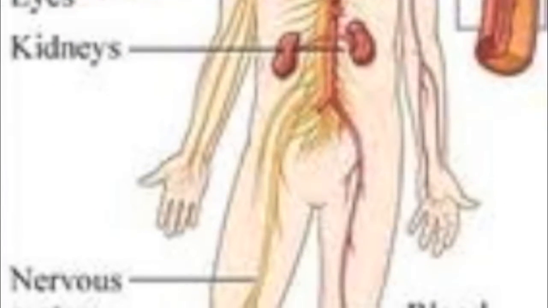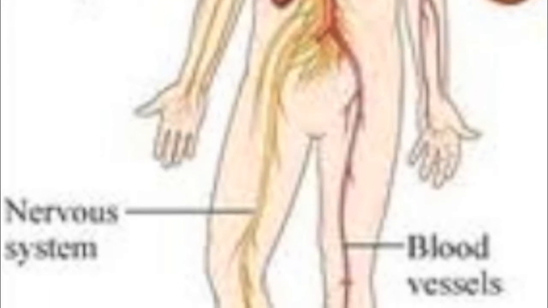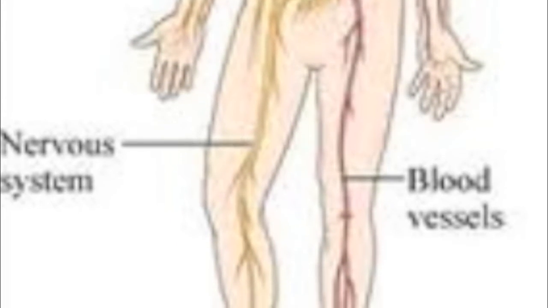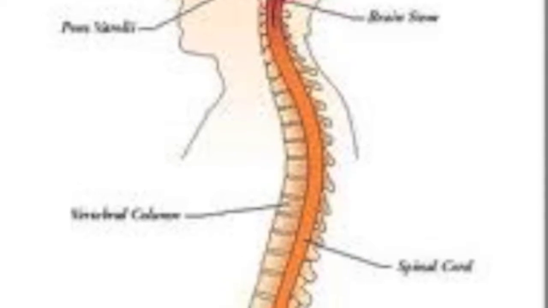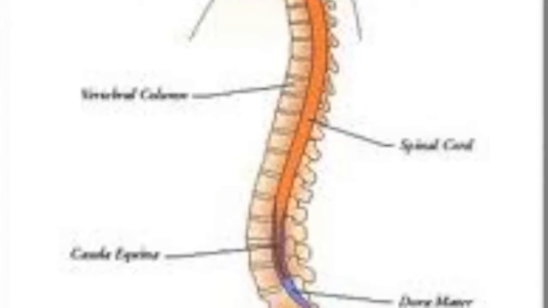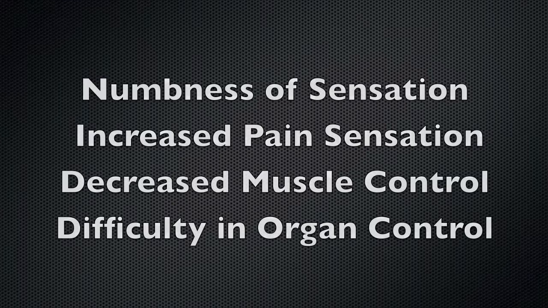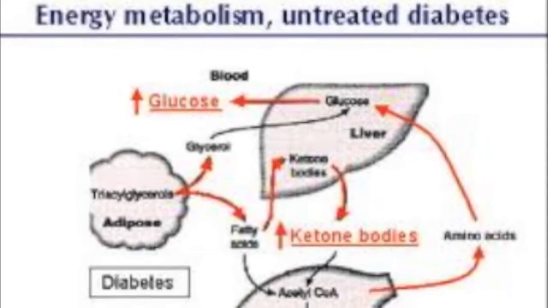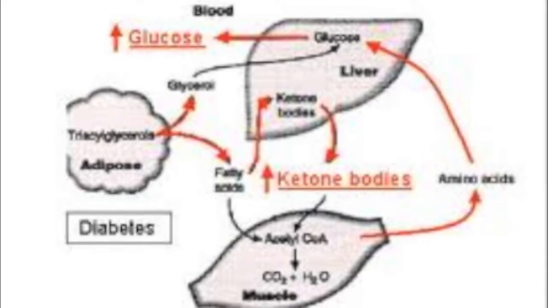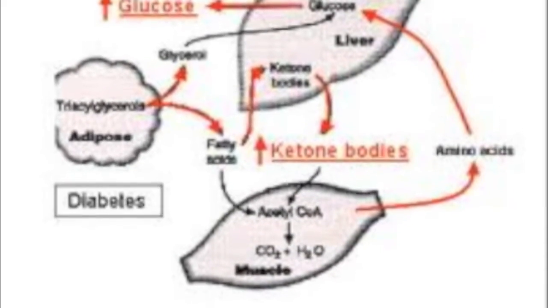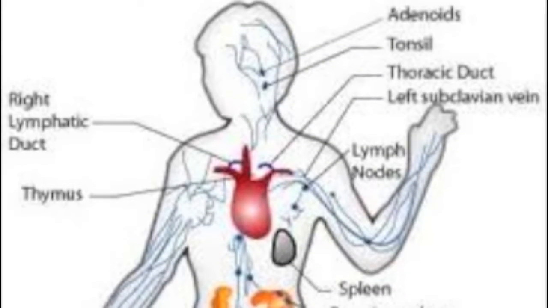The effects of diabetes don't only affect the endocrine system, it also impacts the nervous and immune systems as well. The nervous system is mainly affected because insulin is the primary hormone that regulates the amount of glucose that passes into the nerve cells. This lack of glucose within the nerve cells causes numbness, increased pain sensation, decreased muscle control and function, and difficulty with organ control such as bladder and bowel. These symptoms of the nervous system are all affected because of the lack of insulin that regulates glucose, which is essentially caused by all types of diabetes.